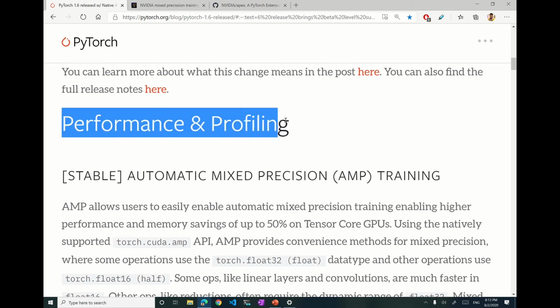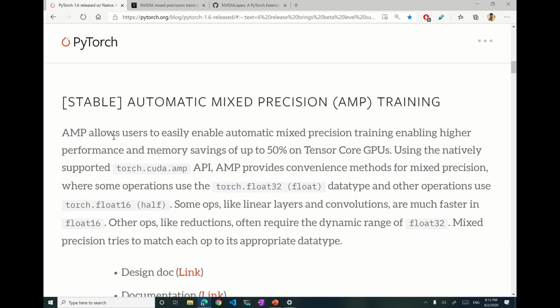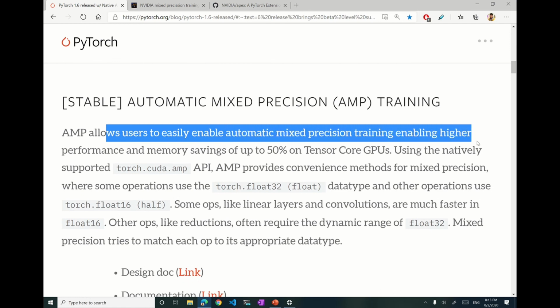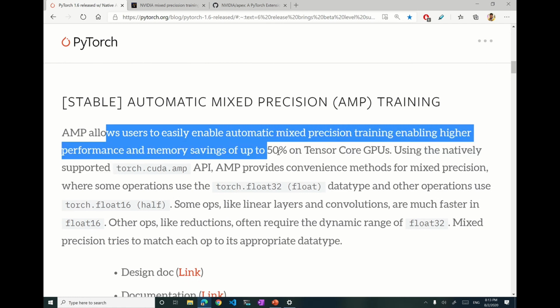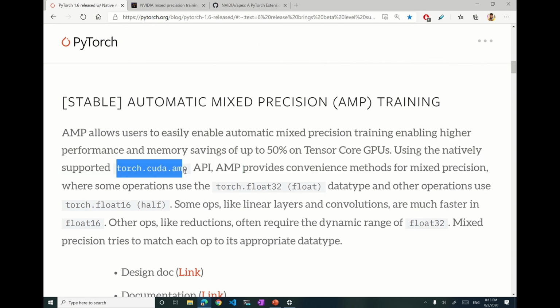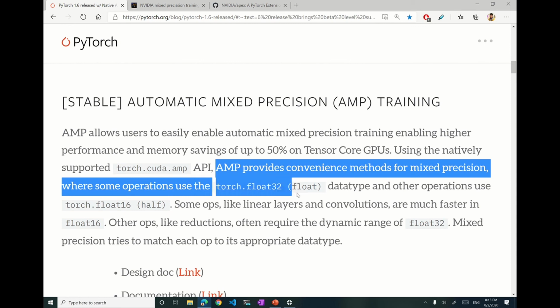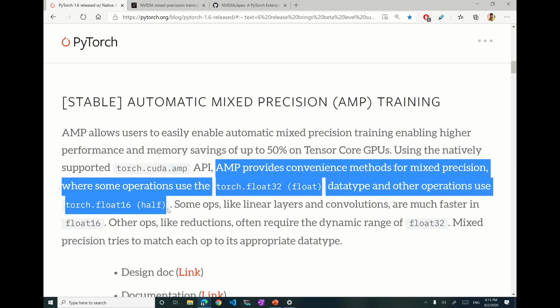First is performance and profiling. Automated mixed precision training: AMP allows users to easily enable automatic mixed precision training, enabling higher performance and memory savings of up to 50% on Tensor Core GPUs. Using the natively supported torch.cuda.amp API, AMP provides convenience methods for mixed precision training, where some operations use the torch.float32 data type and other operations use torch.float16.